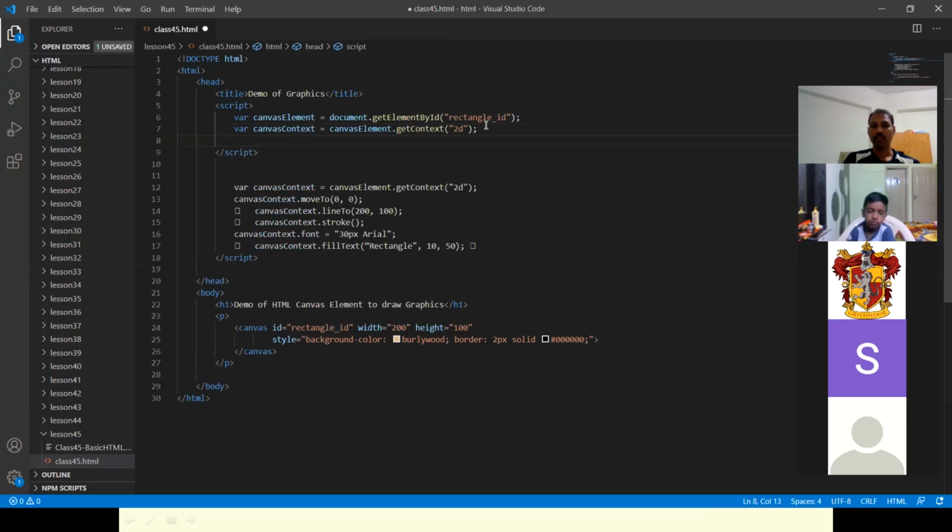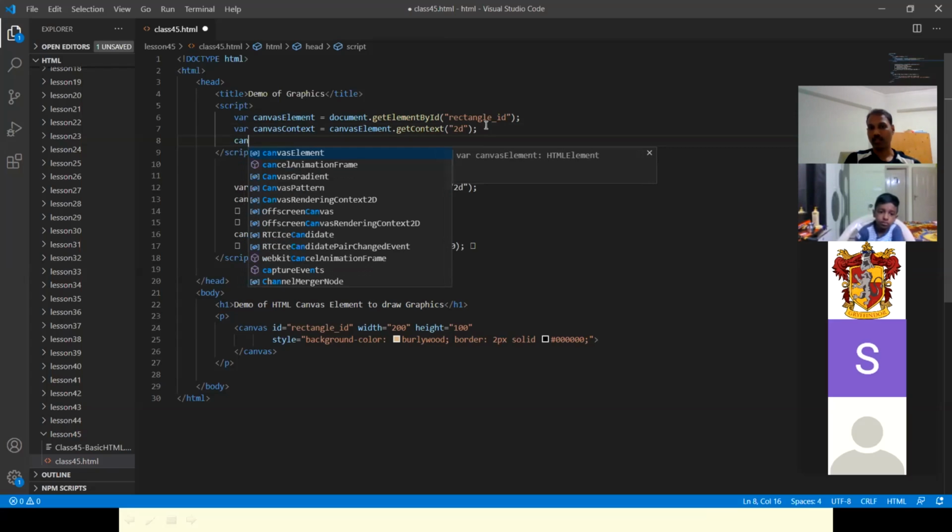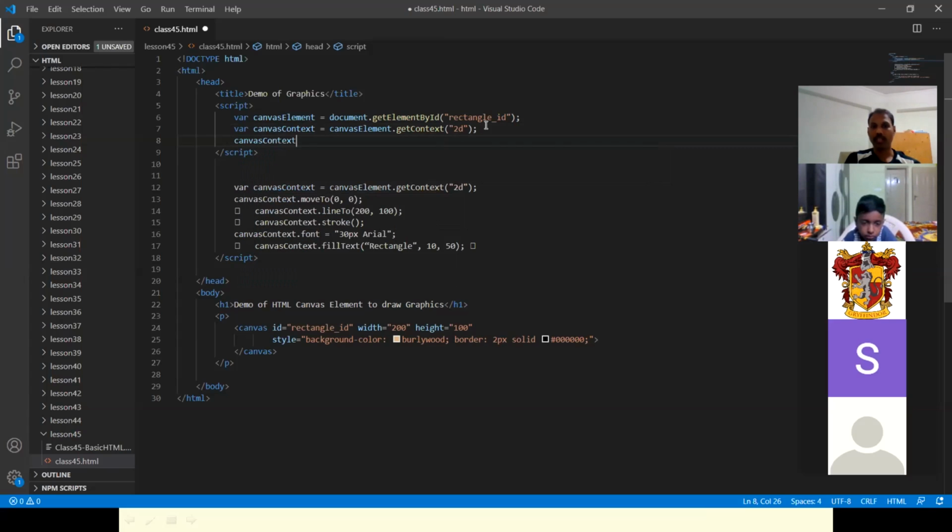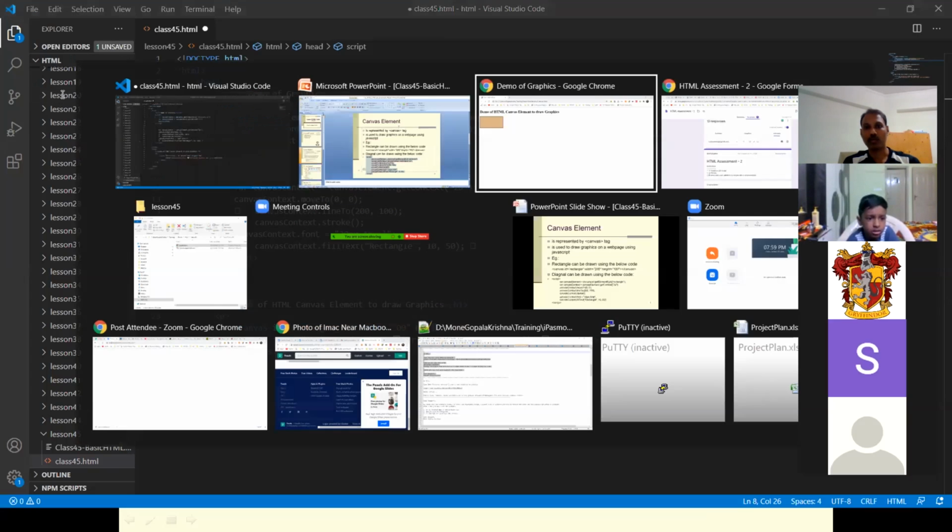Okay, now this is where the magic happens. Using the canvas context, you can draw. You see the top left corner. Can you see my mouse here? Top left. I'll show it on the browser.